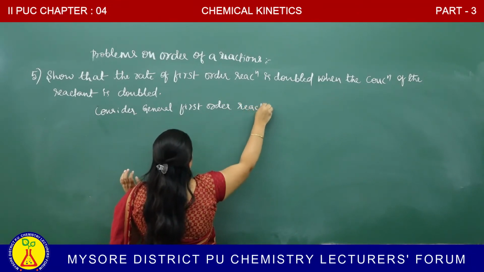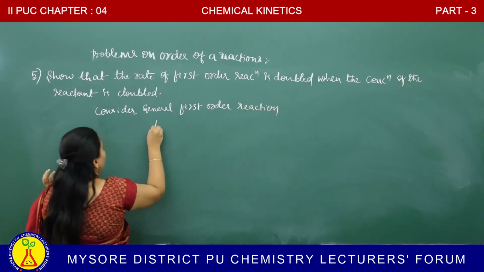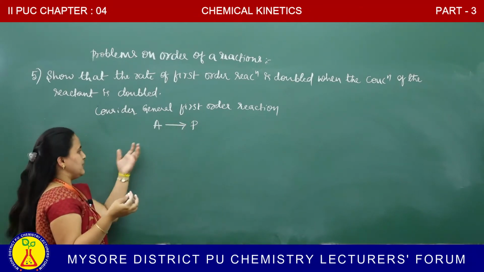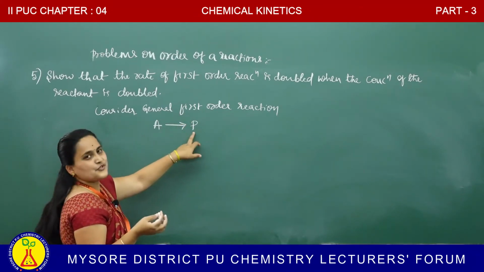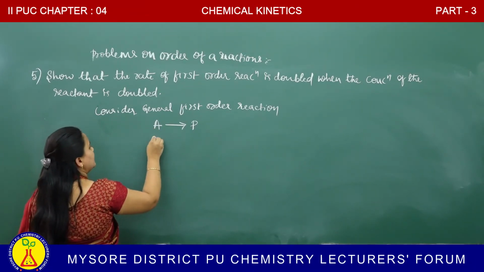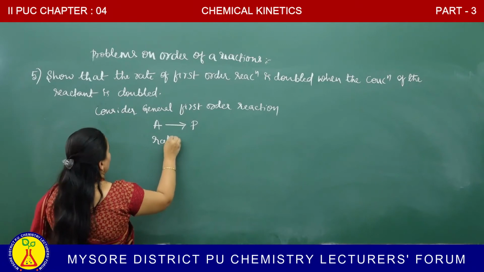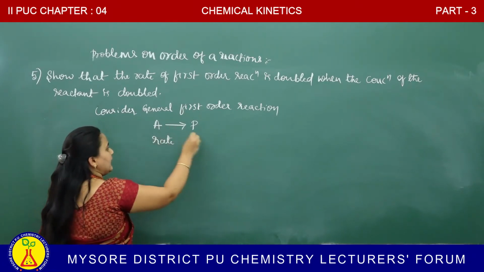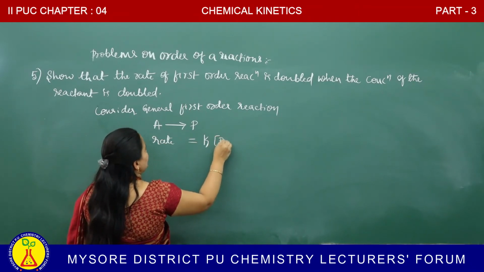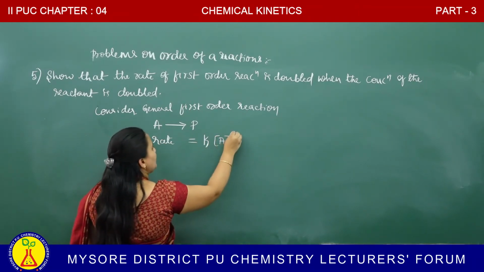First order reaction ಹೇಳ್ಕೊಡಿದ್ದೀನಿ ನಿಮಗೆ. ಹೇಗೆ? A giving rise to P. A is the reactant, it gives the product P. Okay. How do you express rate here? Rate is equal to K, rate constant, molar concentration of A to the power of 1.